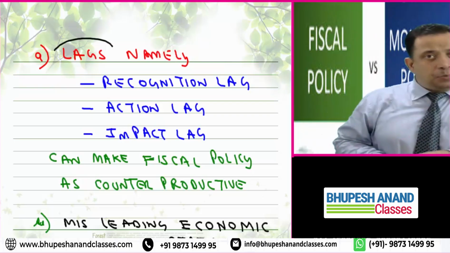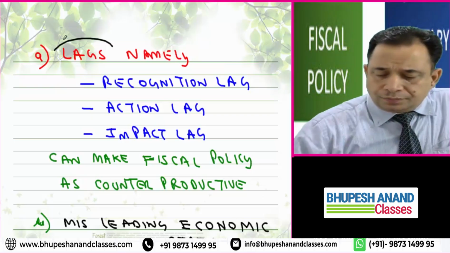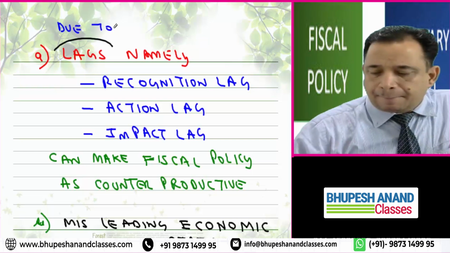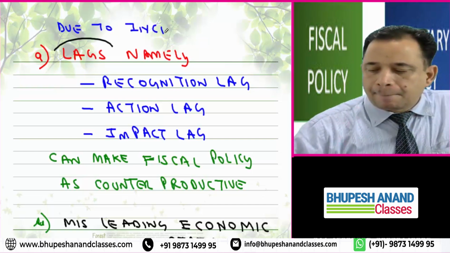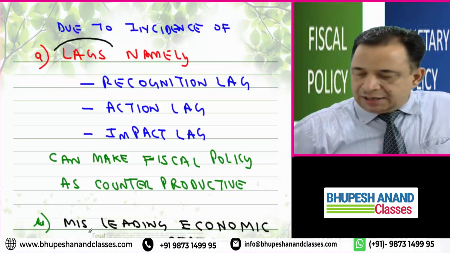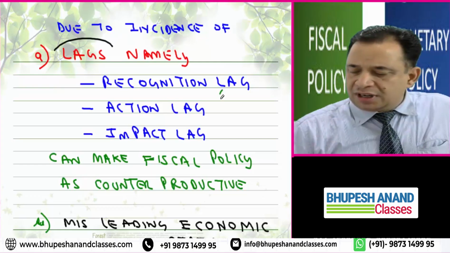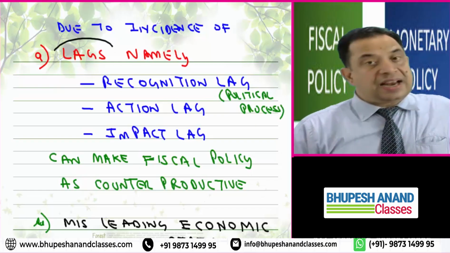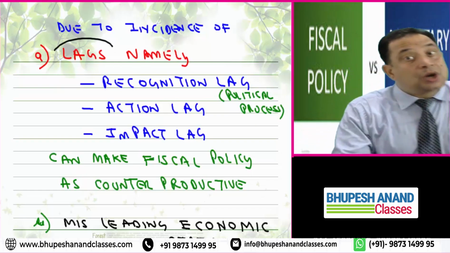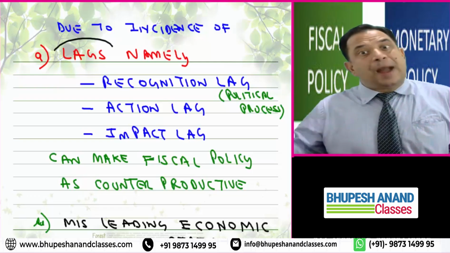So please write on point A. The difficulty number A: lags, due to incidence of lags, namely recognition lag due to political process. Just write down political process so that you get an idea of what I mean by recognition lag. Action lag, because all government policies take some time to be enacted, and then impact lag.